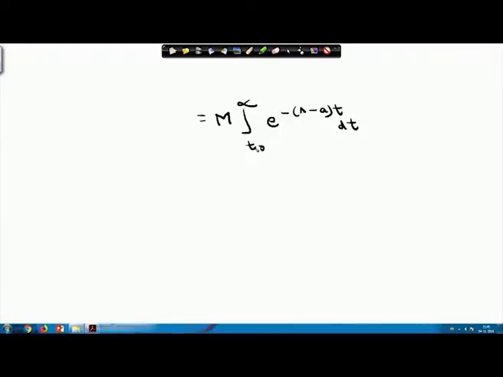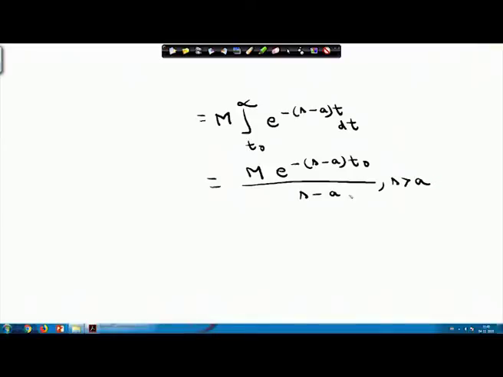And I can find the value of this integral very easily, that is m times e^(-(s-a)t0) divided by (s-a). I am not going into the details of the integral, where s is greater than a.